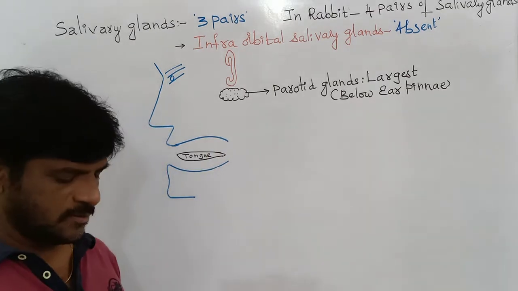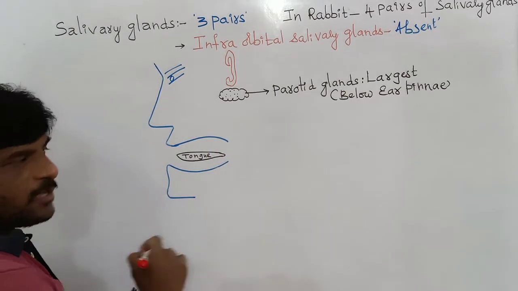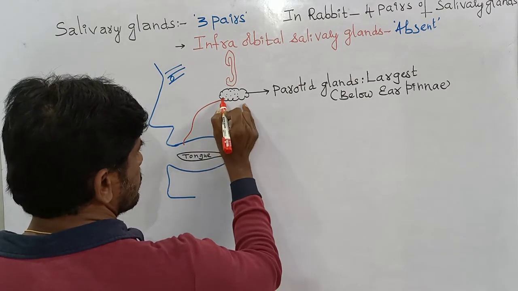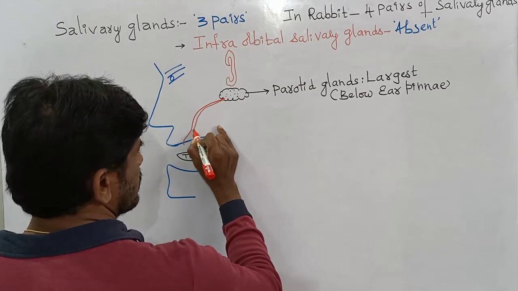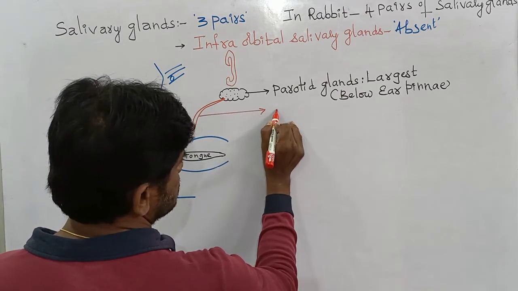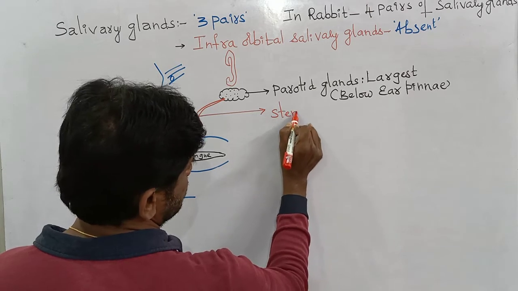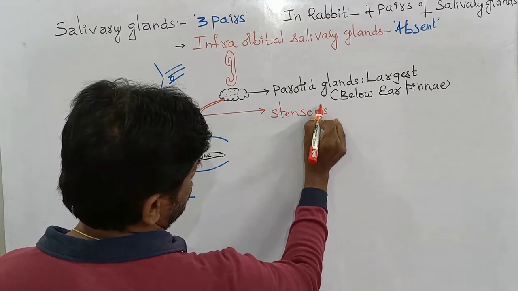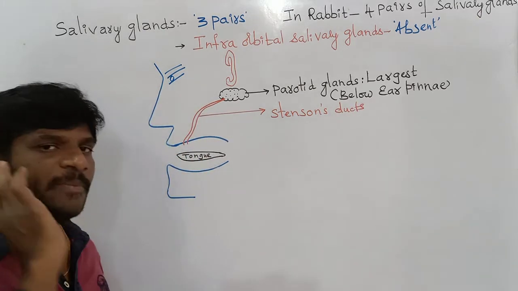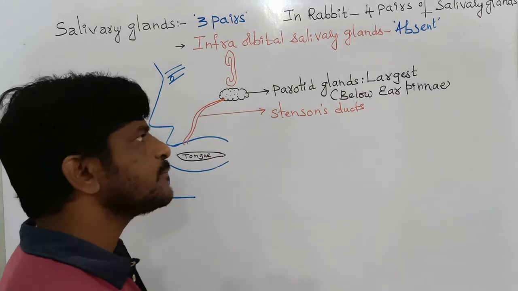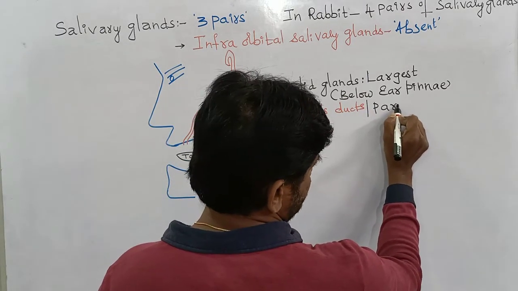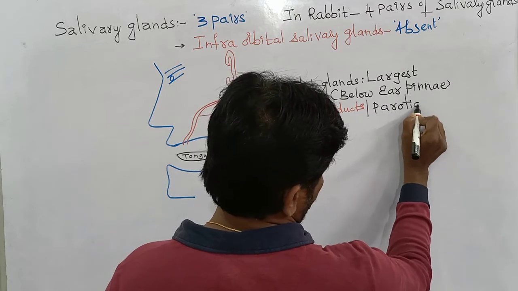From the parotid glands, the ducts are formed, and the ducts are called Stenson's ducts. Stenson's ducts are formed from the parotids, and they open into the buccal cavity. Stenson's ducts can be called the parotid ducts.